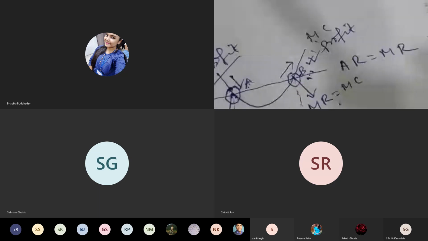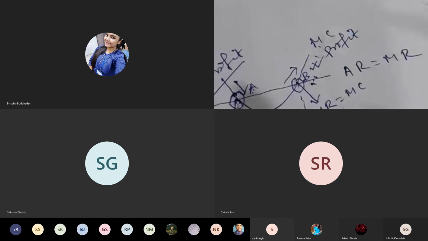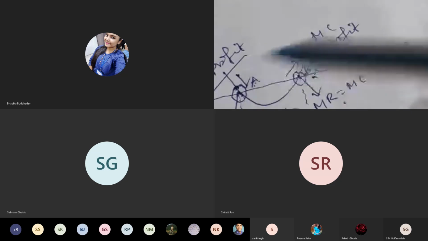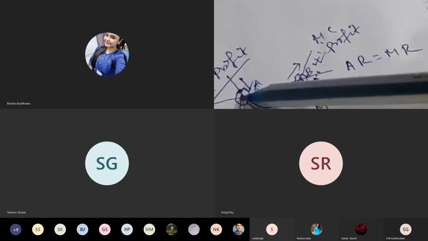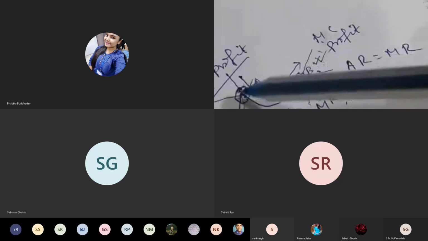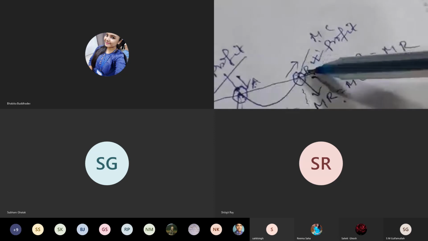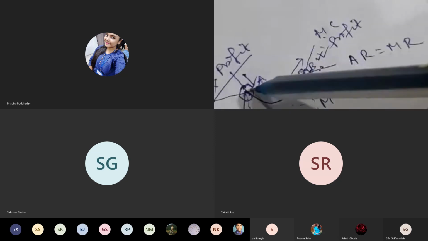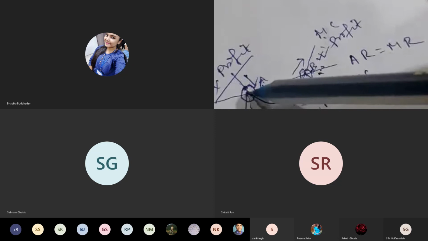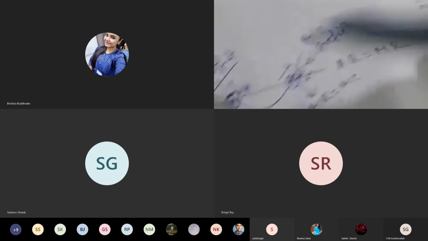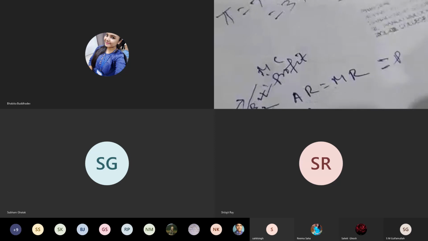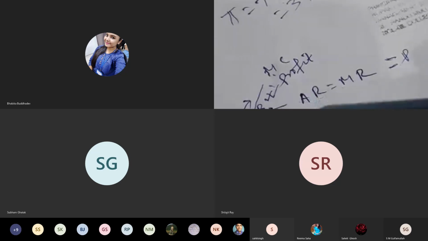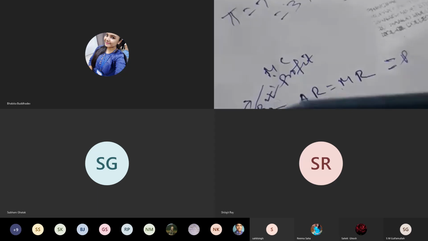Now from the first order condition we found that MC equals MR, when those two curves intersect each other. Here in this diagrammatic presentation you see there are 2 points A and B. At those 2 points both the curves MC and MR intersect each other. So at A, MR equals MC, and at B also MC equals MR. So the first order condition is satisfied at both points A and B.